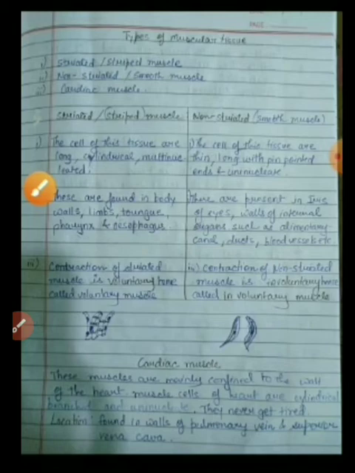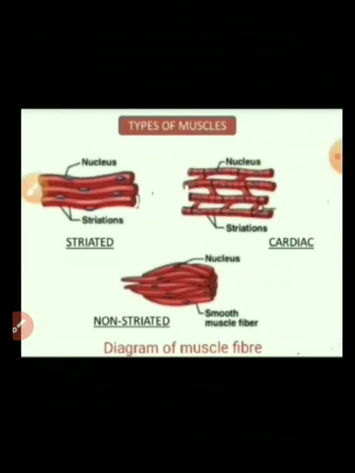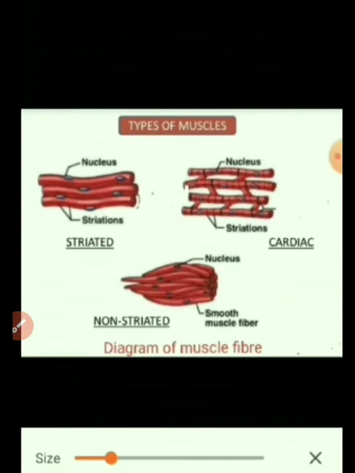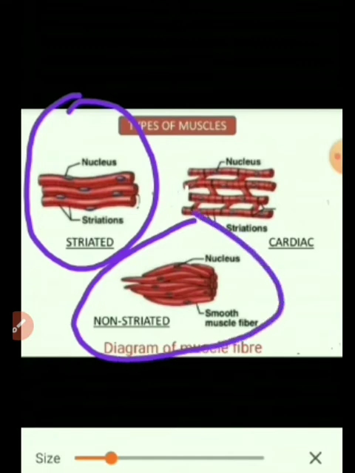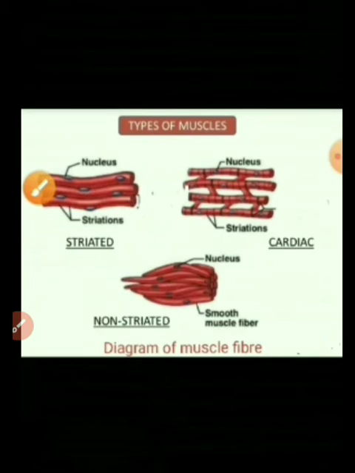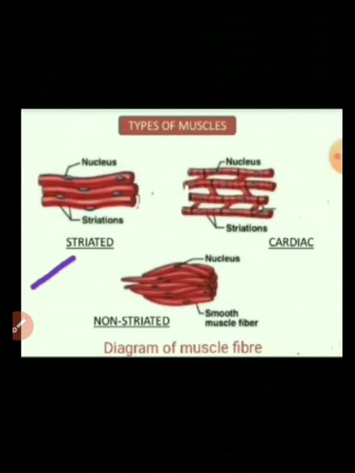Let us understand this with the diagram also. Here you can see, let me change the color. You have to differentiate between these two, the striated one and the non-striated one, which is asked in the exercise. Striated muscle cells are multinucleated, but the smooth ones are uninucleate with pointed ends, and there are stripes in striated muscles, that's why it is called striated muscle. Whereas these are smooth muscles, they are not striated. So this is the diagram of striated and non-striated muscle.